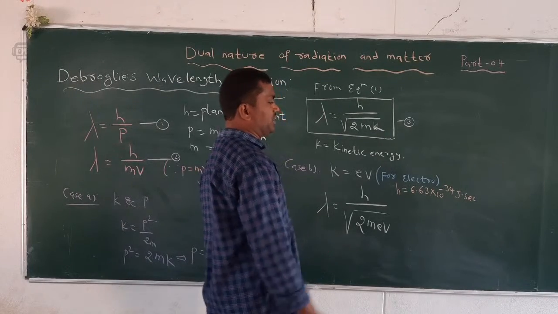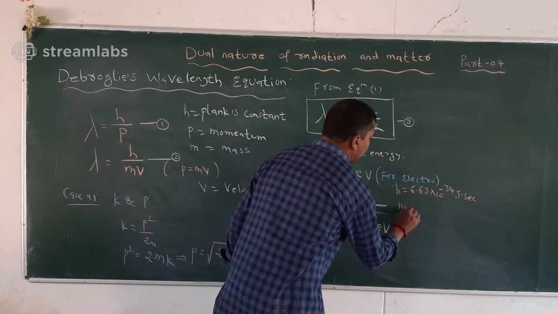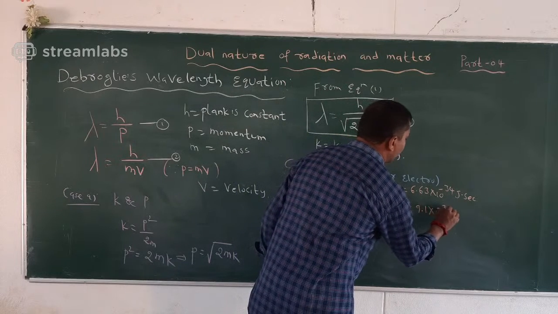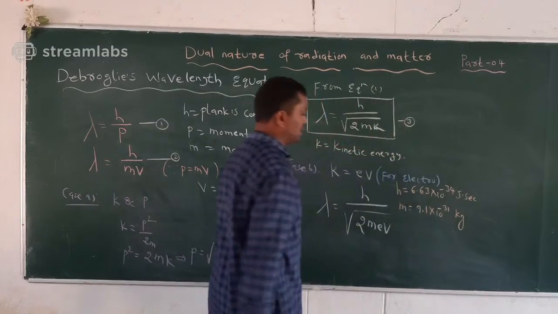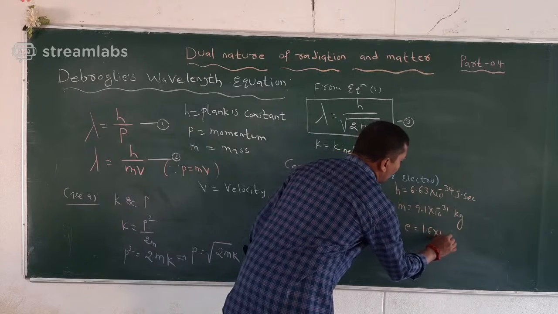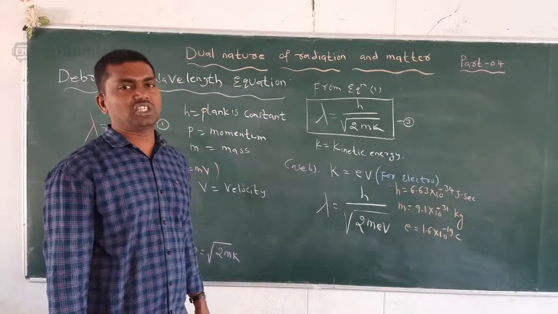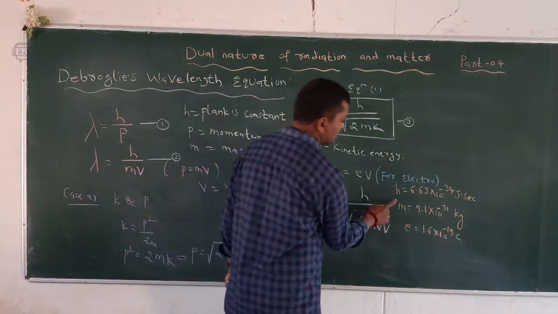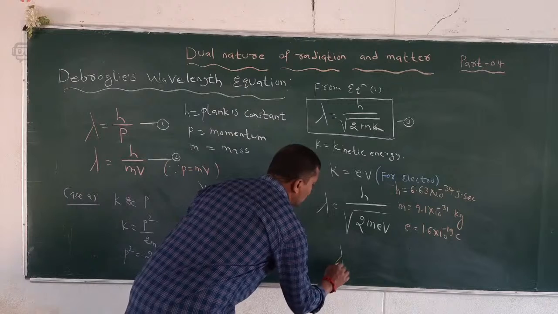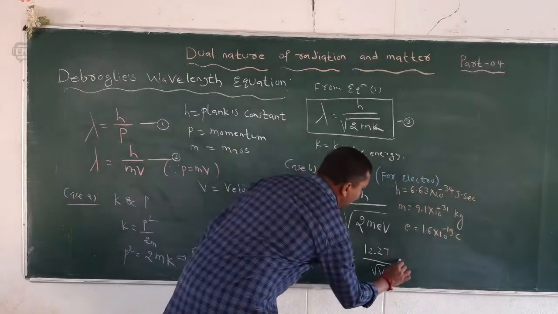So the Planck's constant value is 6.63 into 10 power minus 34 joule second, and m is the mass of the electron, m is equal to 9.1 into 10 power minus 31 kg. e is the charge of the electron, e is equal to 1.6 into 10 power minus 19 coulombs. The last one is the potential difference. These three values, h, m, e, are substituted in this equation. So we can write the final equation: lambda is equal to 12.27 by root V angstroms.